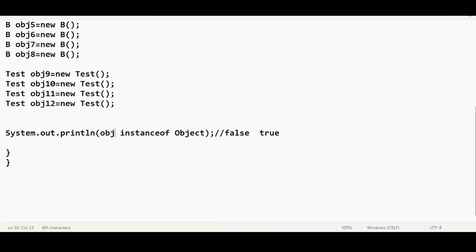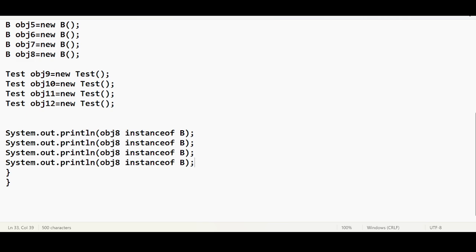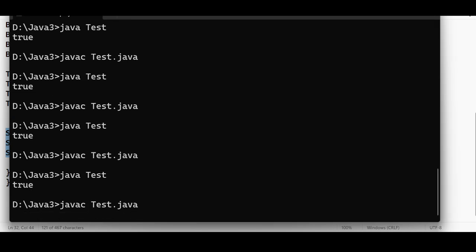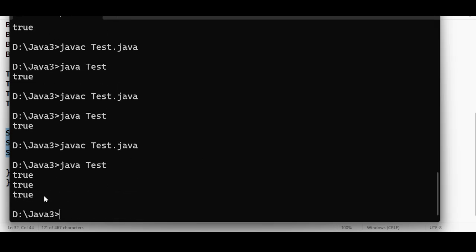So we are talking about obj8 instance of B. Instance of A I want to check. Instance of object I want to check. If my logic is correct, I am supposed to get true for all these three cases, yes or no? Let me run this. Javac, then java. We got true for all these cases.